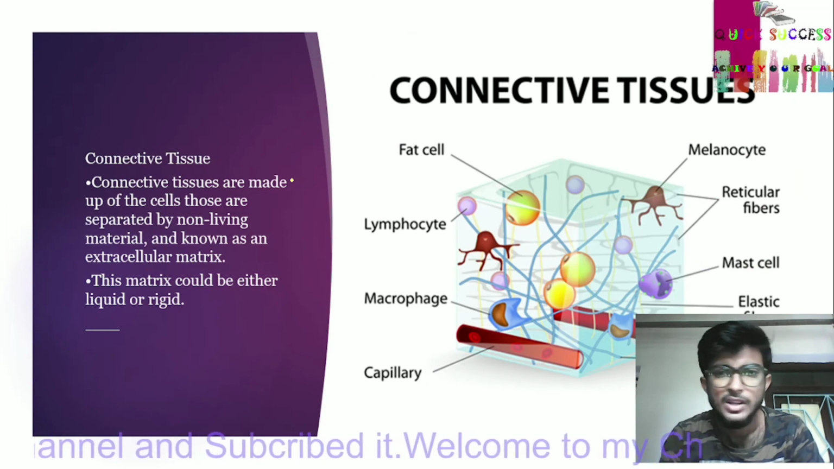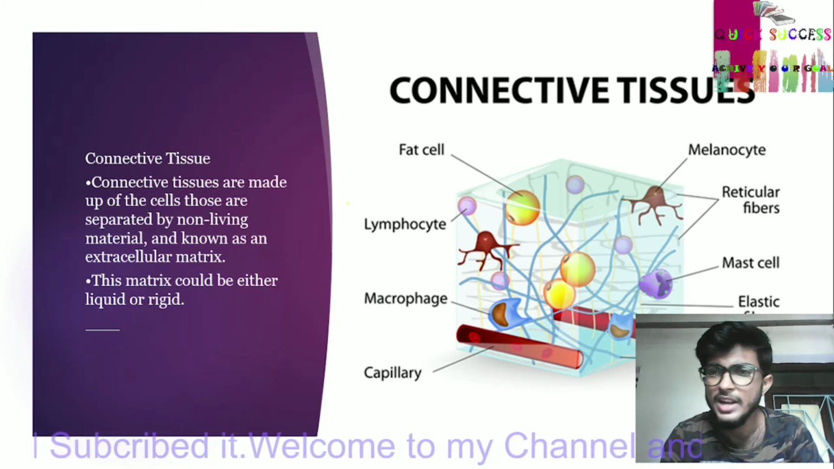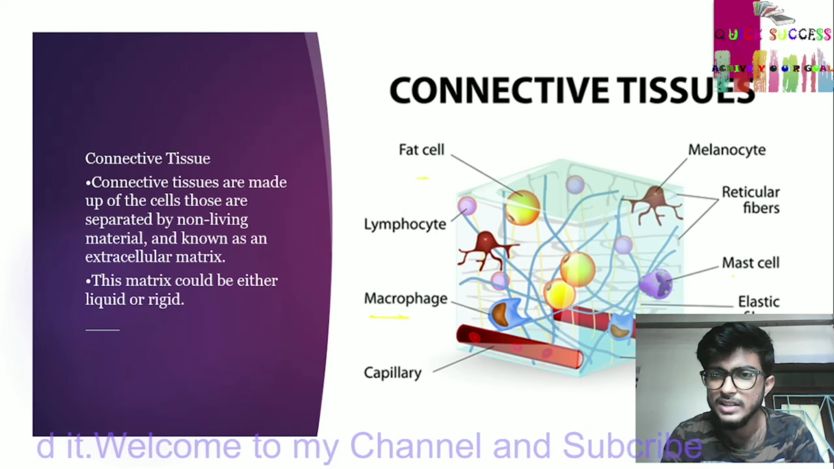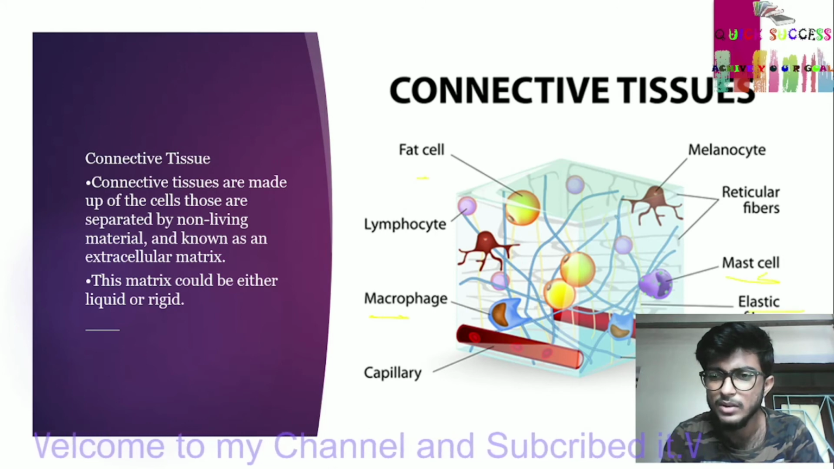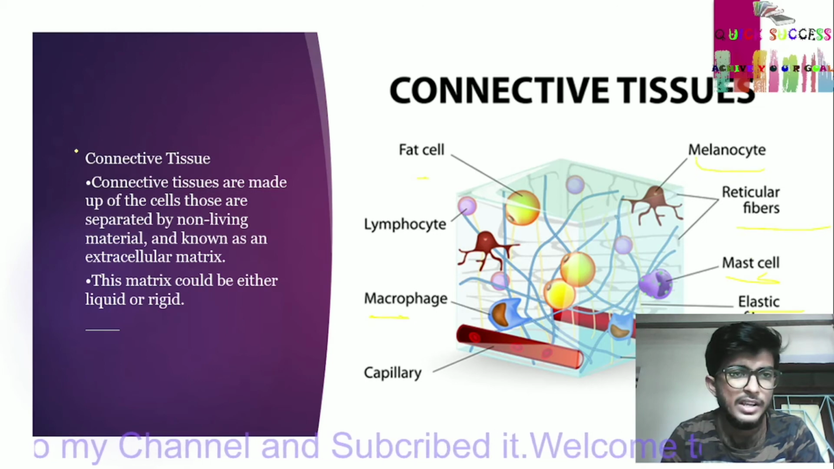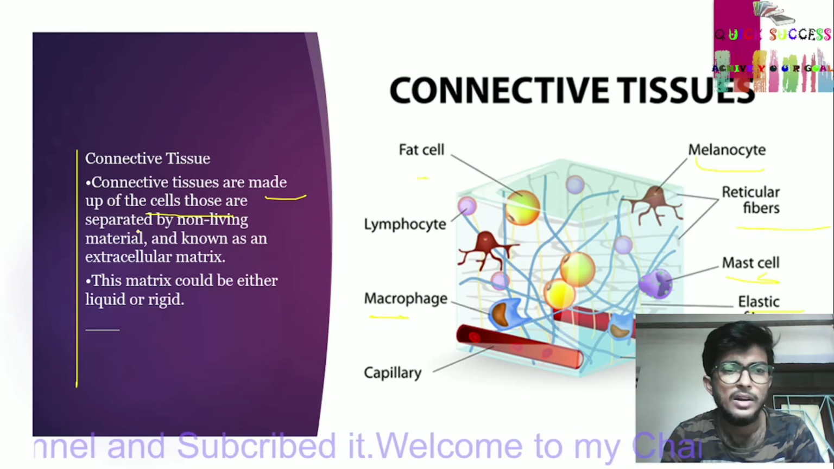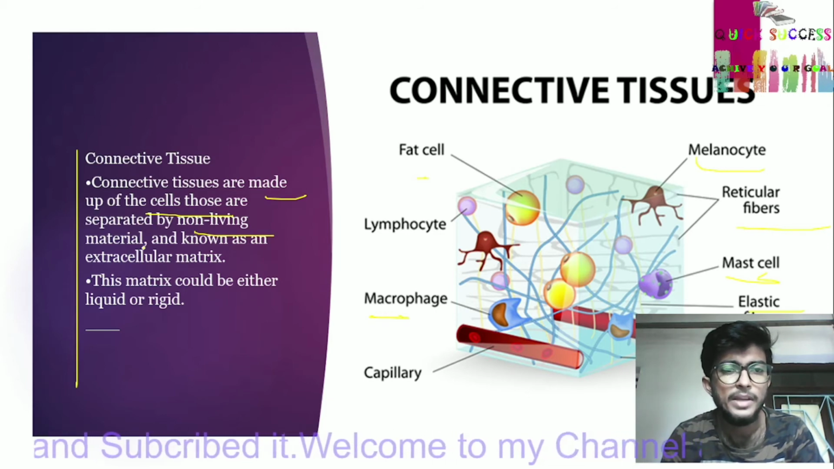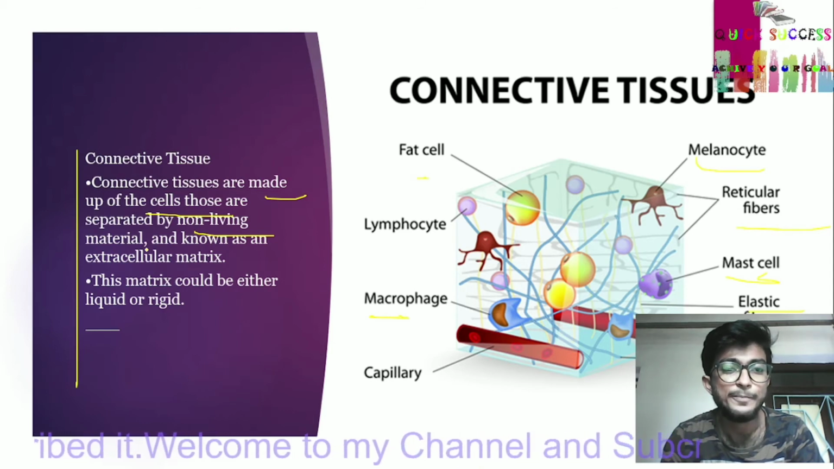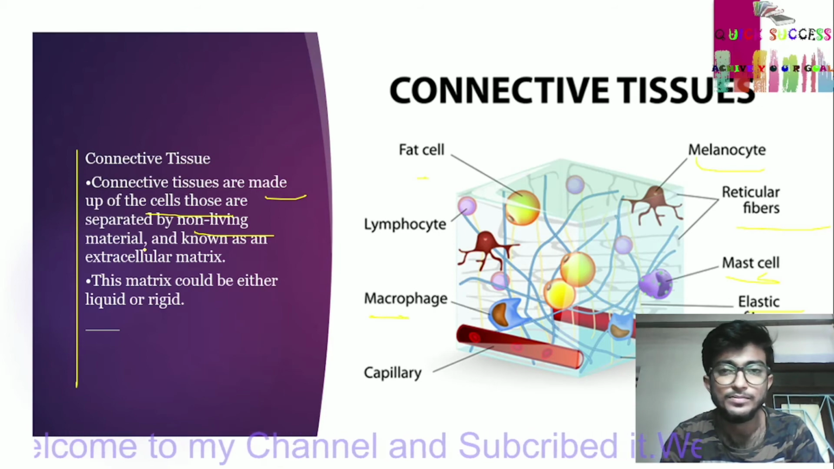Connective tissue. Connective tissue consists of fat cells, lymphocytes, macrophages and capillaries. This is a macrophage, this is a fat cell, this is a mast cell, elastic fiber, collagen fiber, reticular fiber, melanocyte. Connective tissue is made up of cells that are separated by non-living material, also known as the extracellular matrix. This matrix could be either liquid or rigid.